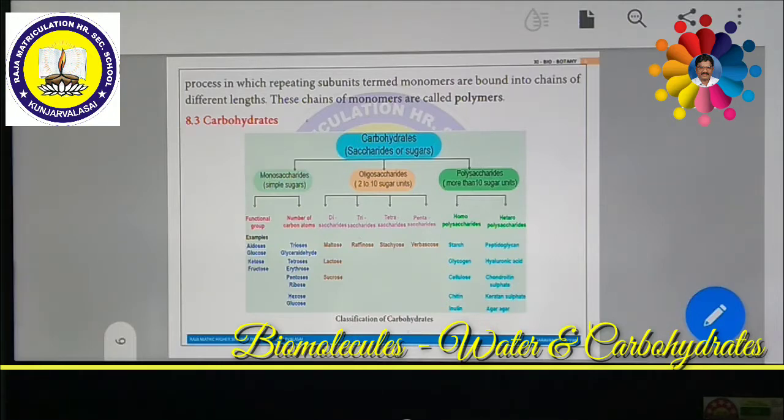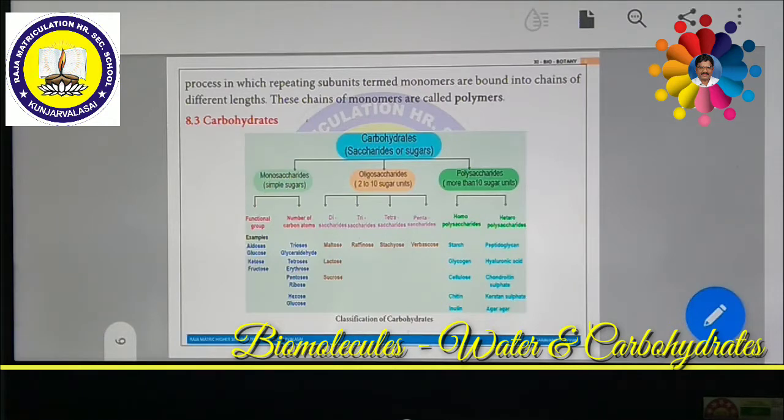Now we can see them one by one. First of all, we shall go through monosaccharides. Monosaccharides are relatively small molecules consisting of a single sugar unit. Glucose is a very good example of a monosaccharide. Glucose has the chemical formula C6H12O6. As it has 6 carbon atoms, it is called a hexose molecule.